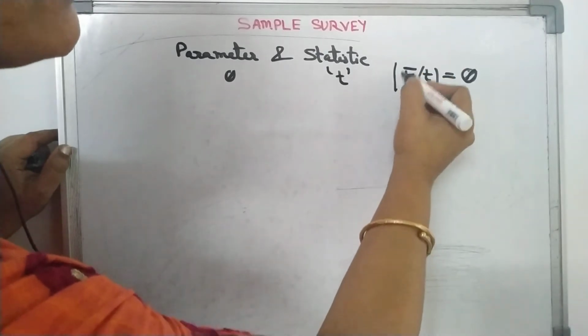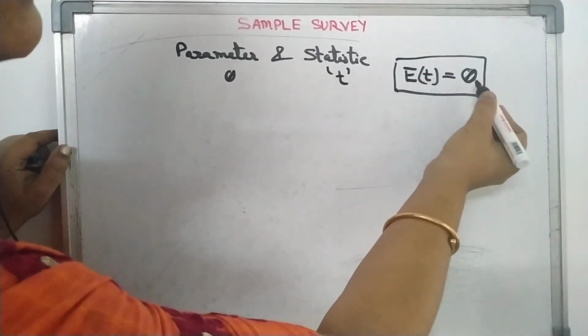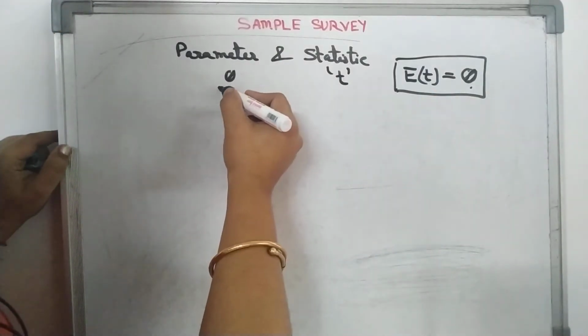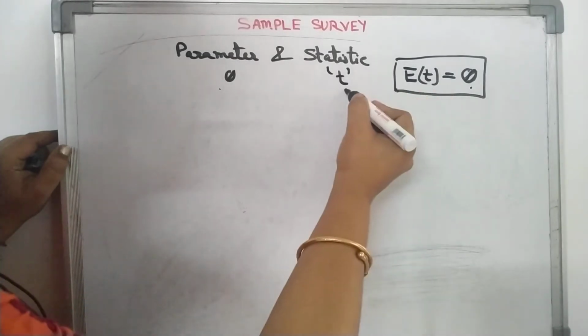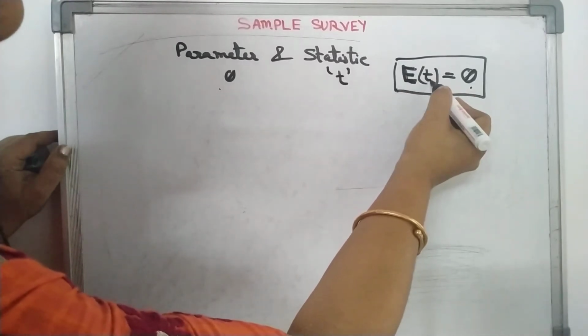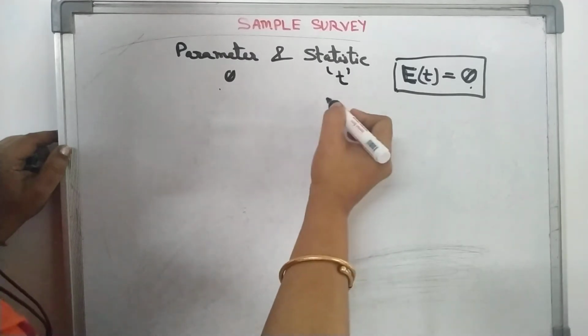So if this relationship holds, it means T is an unbiased estimator of theta. What is theta? Theta is the parameter and T is the statistic. What does E mean? That means the mean, the mean of T. We get different T values because we get different samples.